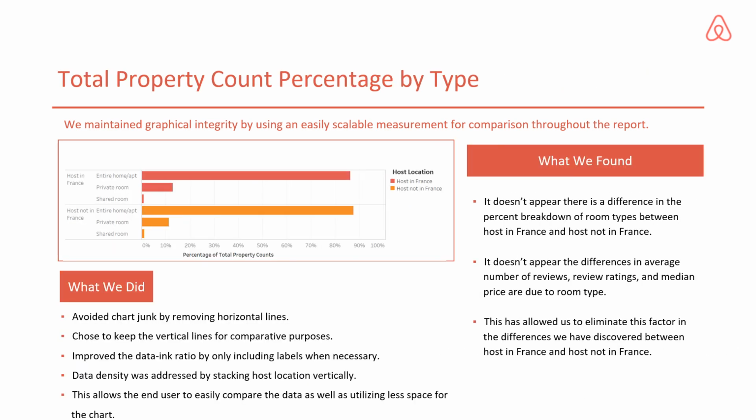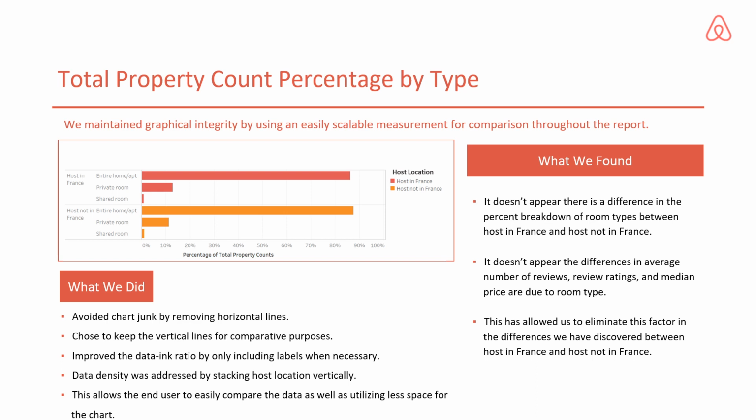This is Meng Guoyan. Furthermore, we broke down host location information by room types. Different percentages of property count were given in this figure. Red was used to mark hosts in France and yellow as hosts out of France. It intends to give us information about whether there's a varying room type preference between hosts in France and out of France. Obviously, from the figure above, we cannot see a difference between these two groups.